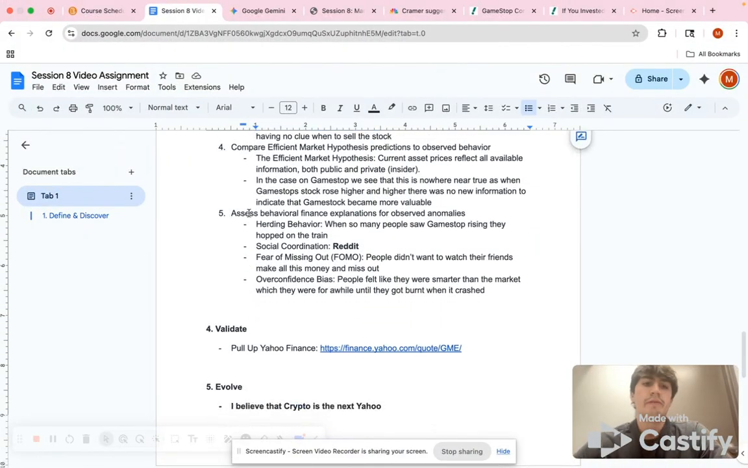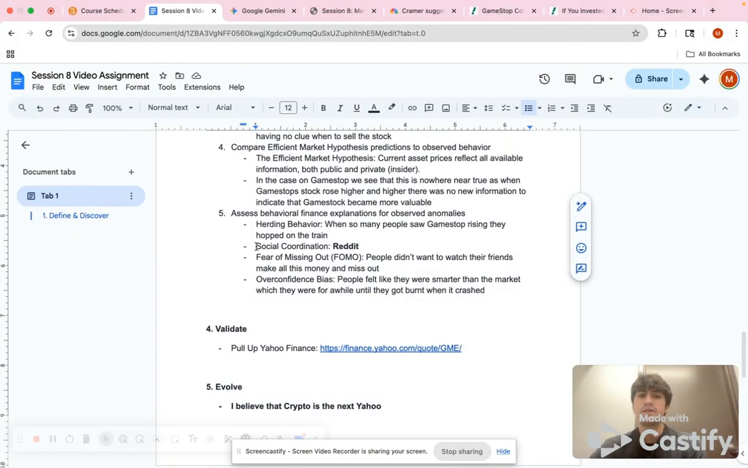And then we want to look at some behavioral finance explanations. So the first one is herding behavior. So many people saw GameStop rising, the price of it, that they just wanted to hop on the train, and they didn't want to be left behind. So they all bought at once, which brings me into my next point: social coordination.